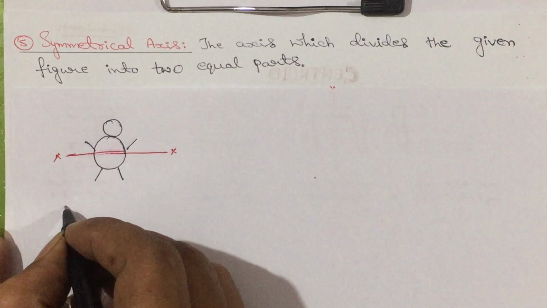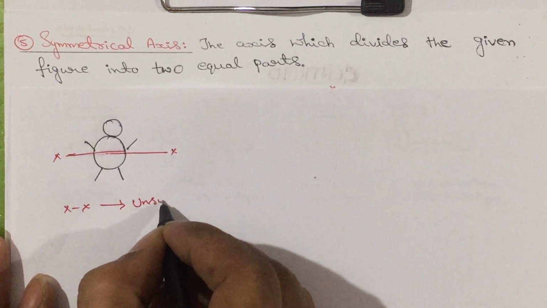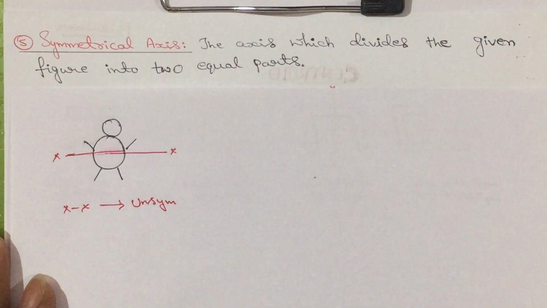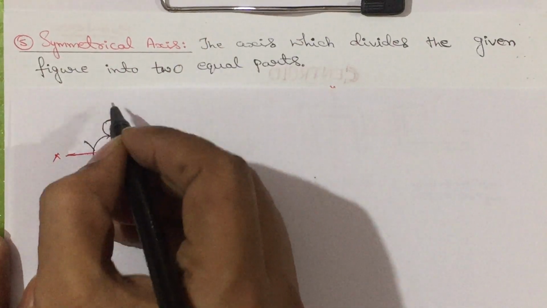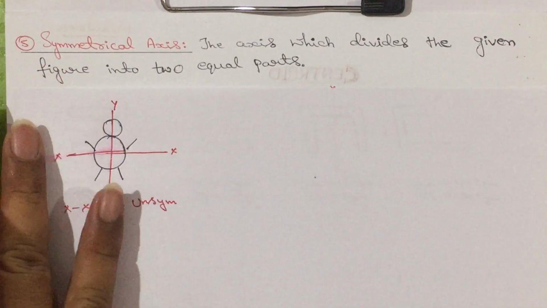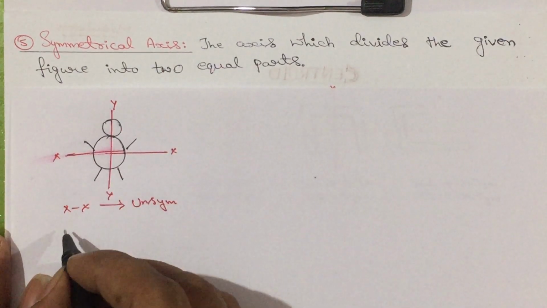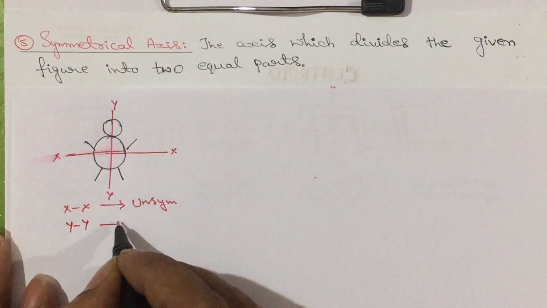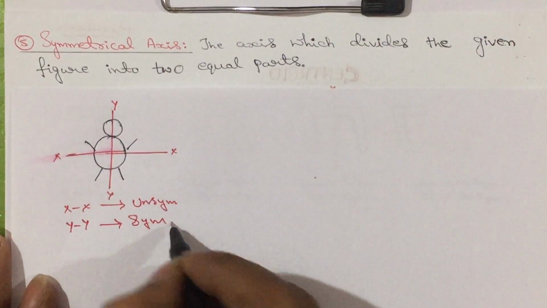No. Here the xx axis is unsymmetrical, it is not symmetrical. Suppose if I divide the same figure vertically at the center, whether left half of the portion and right half of the portion are same? Yes, it is same. Therefore, I can call yy axis is the symmetrical axis.